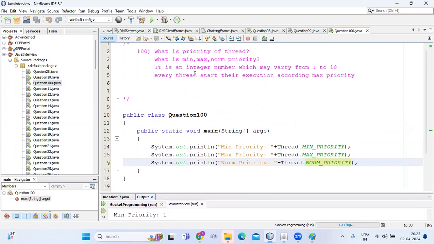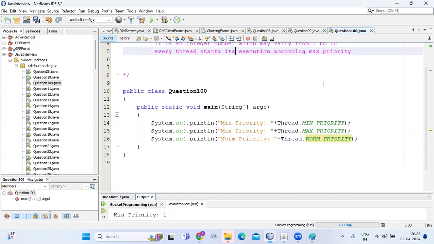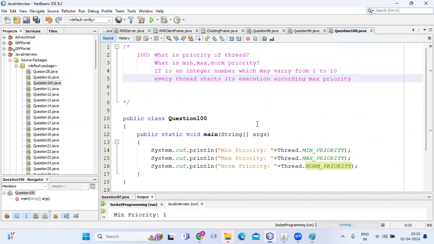And every thread starts its execution according to the max priority. It means the thread which is having the max priority will start execution first, and later on the min priority thread will start its execution, guys. Got it, guys? So this is the priority of a thread.